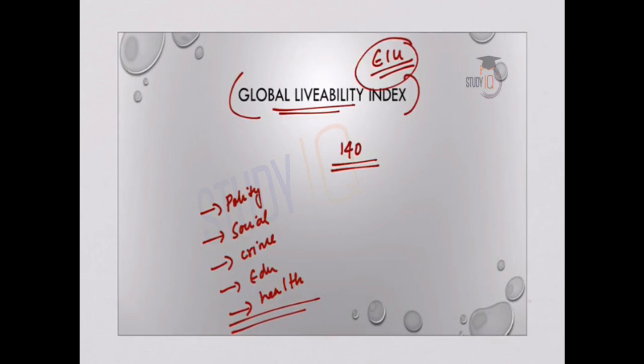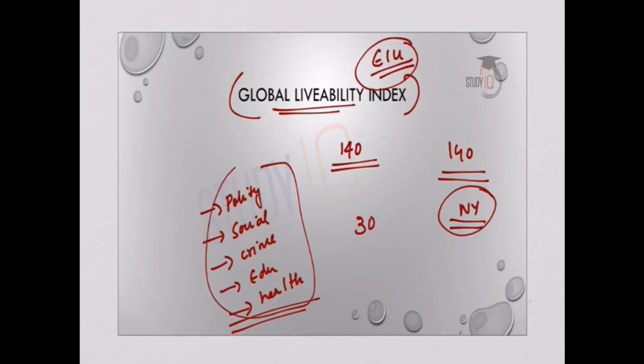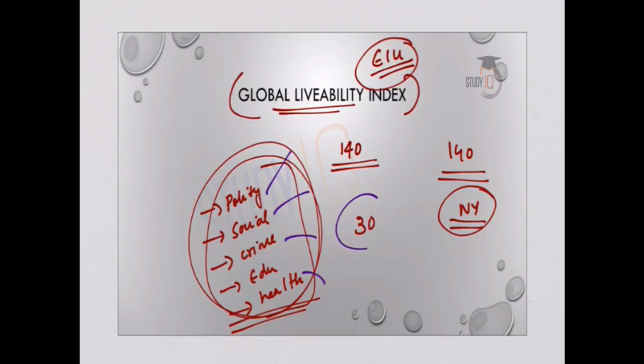This index ranks 140 cities worldwide, and it uses New York City as a baseline to measure each city against, and each city is assigned a score over 30 factors across 5 broad categories. These 5 categories have subdivisions, and there are around 30 factors. Now in case of India, only New Delhi and Mumbai were able to make it to the list. New Delhi has a position of 112 and Mumbai 117th position.